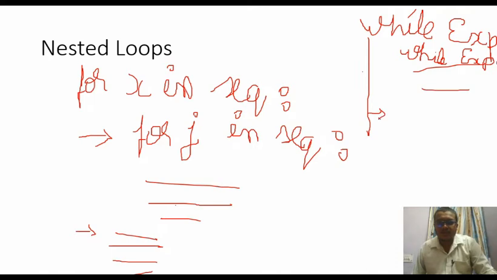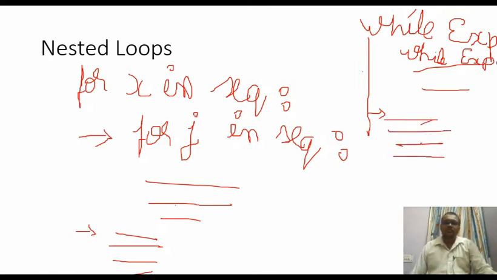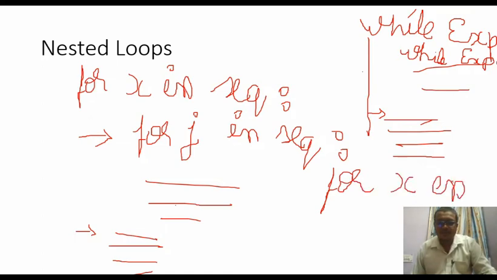For this line, you can give one tab and write a statement like this. So it also allows the combination of both for and while. So for x in sequence, you can give one tab and write while here.